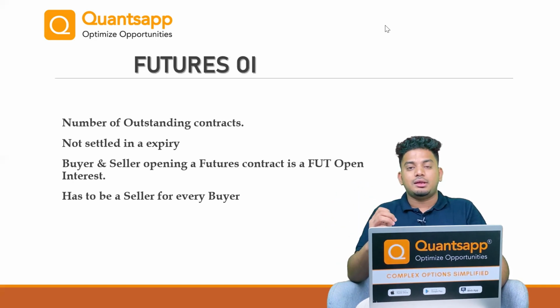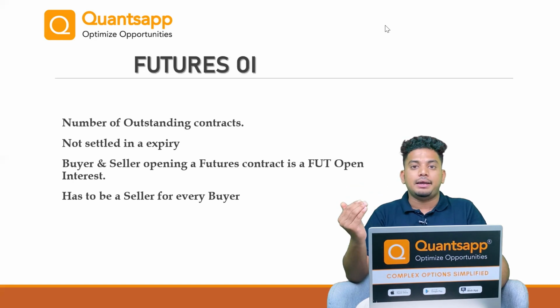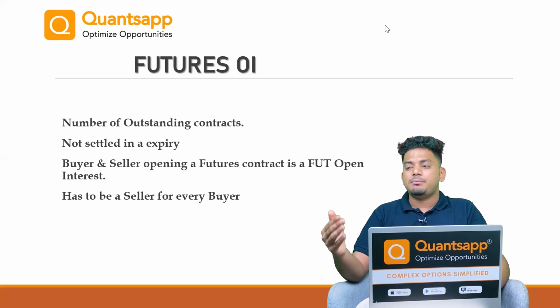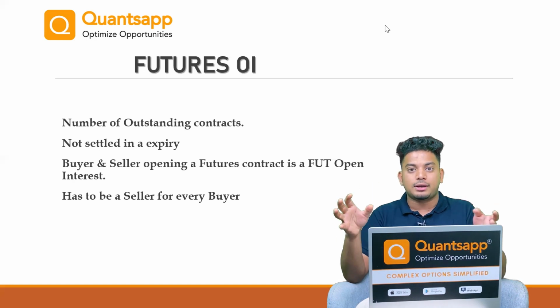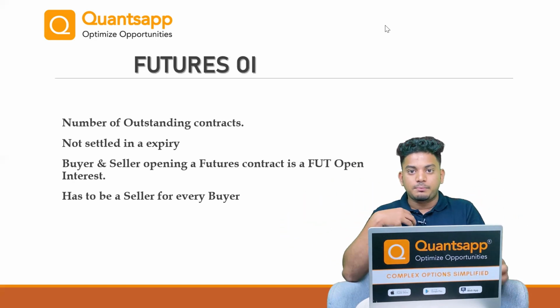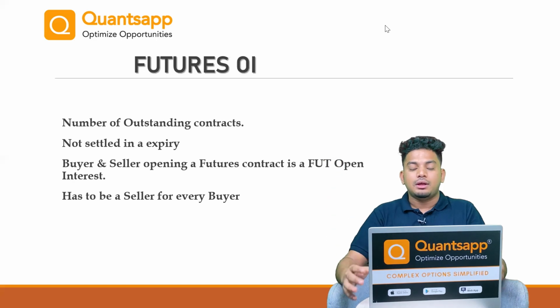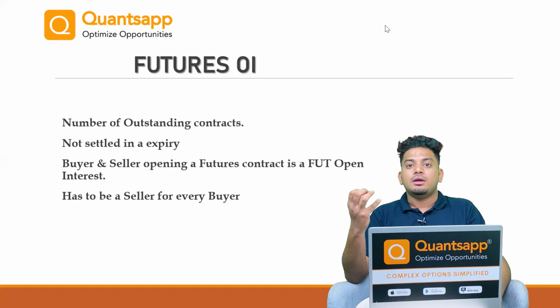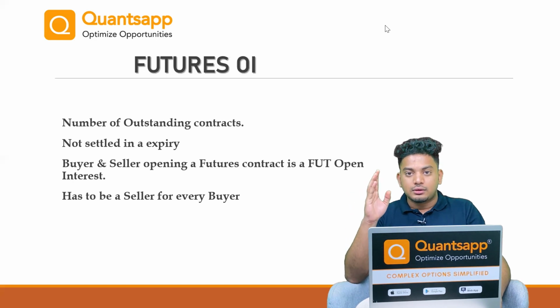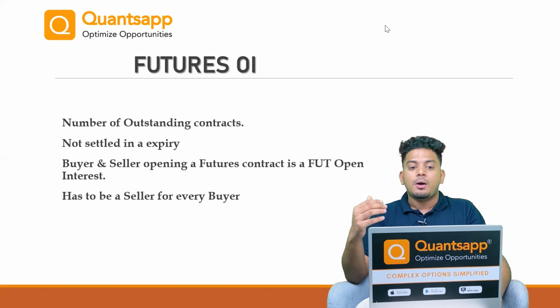So again, let's say I want to go ahead and buy Reliance's futures contract of this month's expiry. At the same time, you want to sell Reliance's futures contract of this particular expiry. So we meet, and that's how one open interest is created, because that contract hasn't been closed yet. For me, my buy position is still open, and for you, your sell contract is still open in the market. So that is the reason, open interest, as simple as that, is the open contracts in which the market participants have put interest.